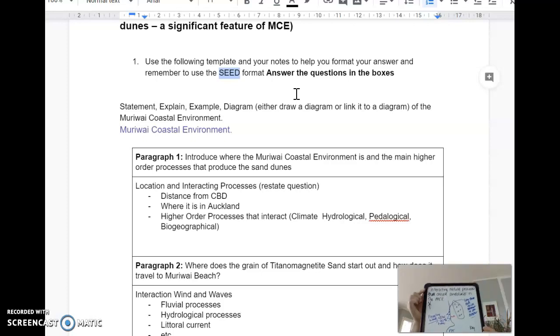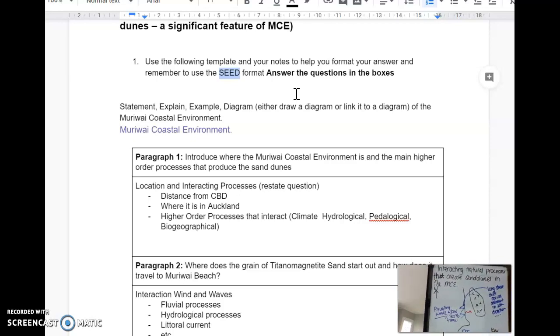I have my explicit title, I have my scale, it has a border, it's got a key, and it's also got annotations. Those annotations are key at year 13. You can't just have a map. You have to write all over it, how I have started to do here. You can see how I've started to write about longshore drift. Refer to your map the whole way through. You need to refer to the map, which is going to be your diagram.